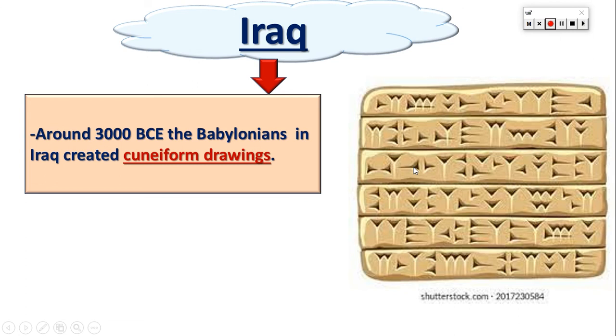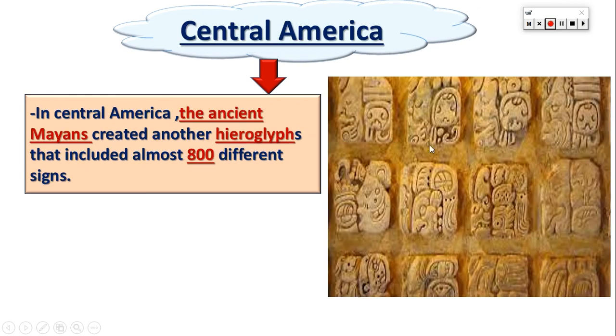Hieroglyphics. In Iraq, the people who lived in Iraq 3,000 years ago, we call them Babylonians. The Babylonians created a language which is called cuneiform drawings. As you can see, that's the cuneiform drawings.